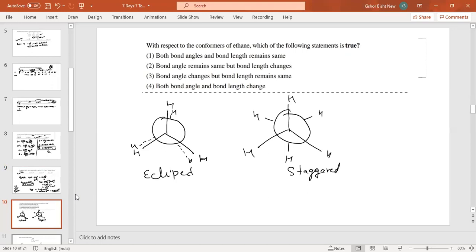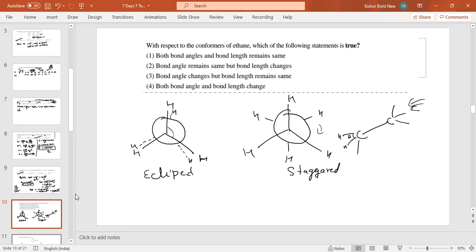Now what will you think? You will think that this is going to rotate and the bond length is not changing, only the bond angle is changing. No. Remember, this is the ethane molecule. What is really happening here? This bond angle does not change. The bond angle between this hydrogen and this hydrogen always remains same. Only the back side view is going to change.